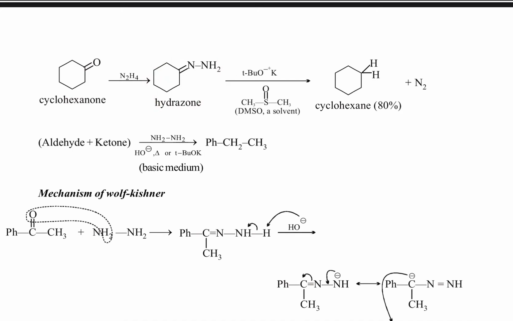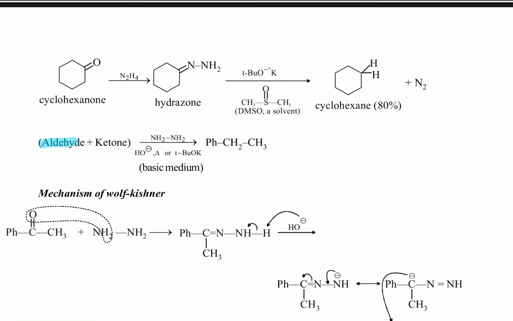In the presence of potassium tertiary butoxide and dimethyl sulfoxide, which is the solvent, this hydrazone is converted into the alkane, like this. Here we will see the mechanism.